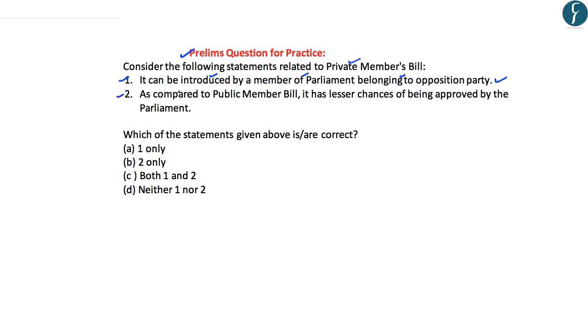The second statement is, as compared to a Public Member Bill, it has lesser chances of being approved by the Parliament. And as we have discussed, even this particular statement is correct. So looking at the options here, the correct answer to this question is C, that is both 1 and 2.